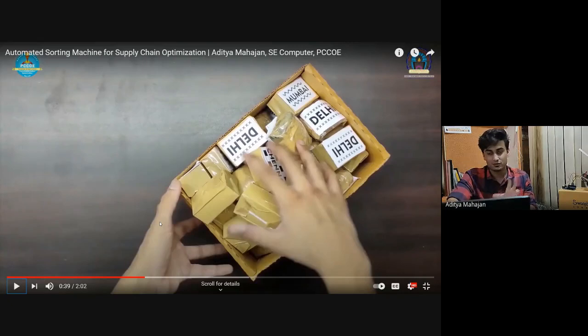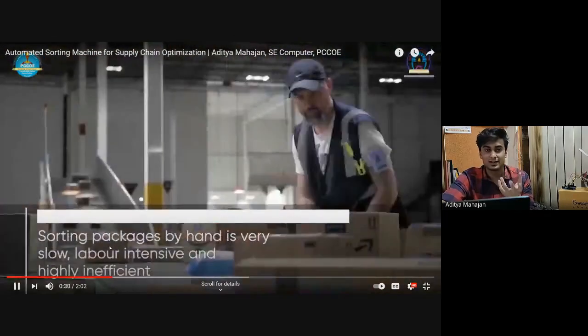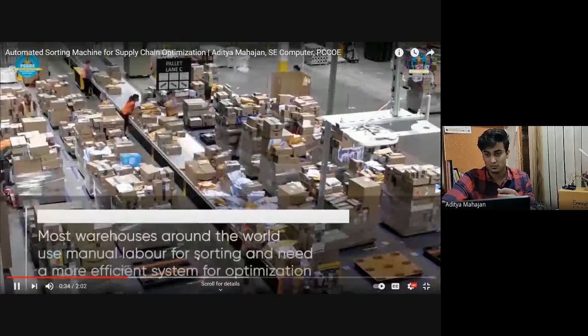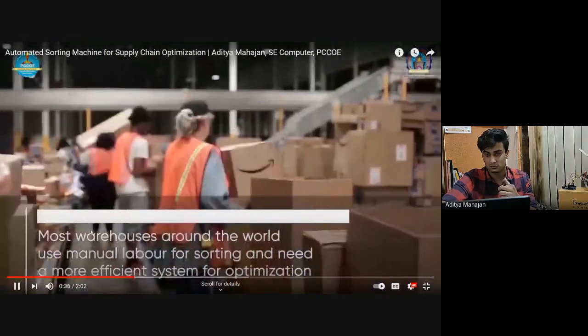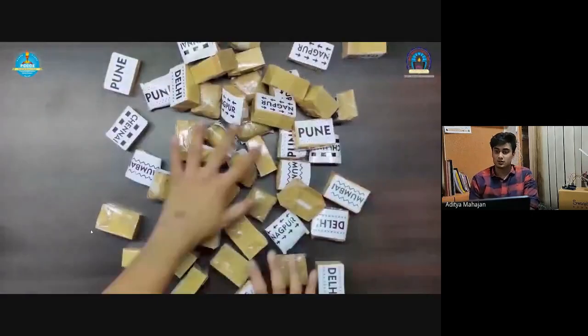So it's a very costly thing for Amazon and Flipkart, and it's a perfect scenario for automation, as you will see. This is the current system where people are using their hands and eyes to sort the packages. It's very inefficient. So this is something that I came up with during lockdown.